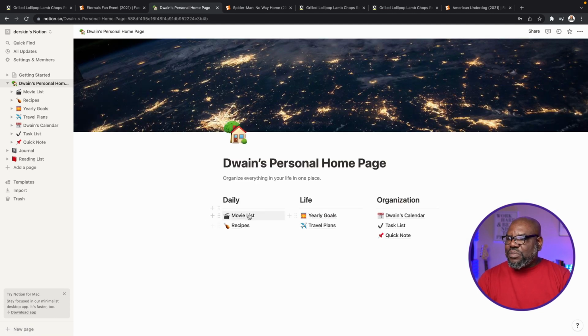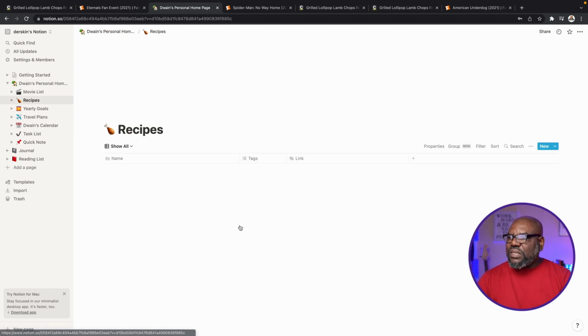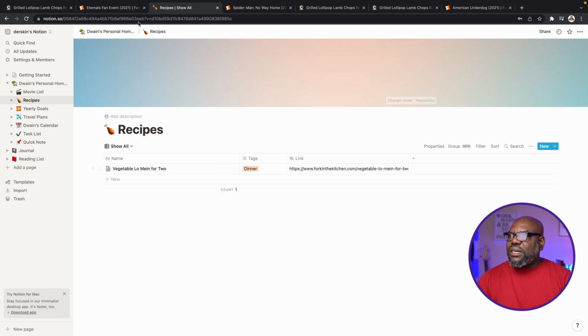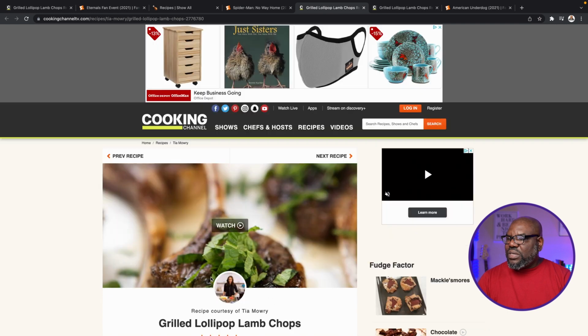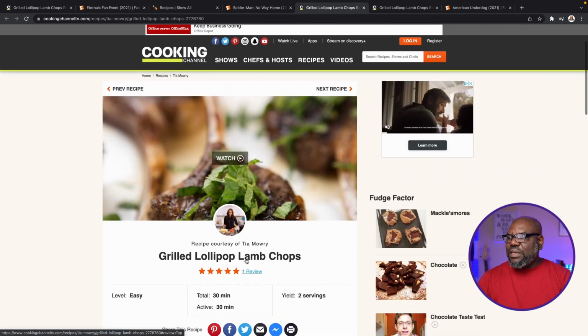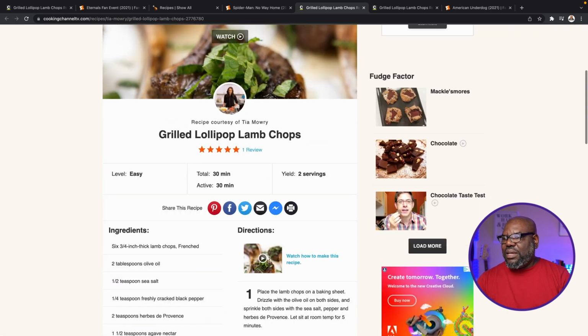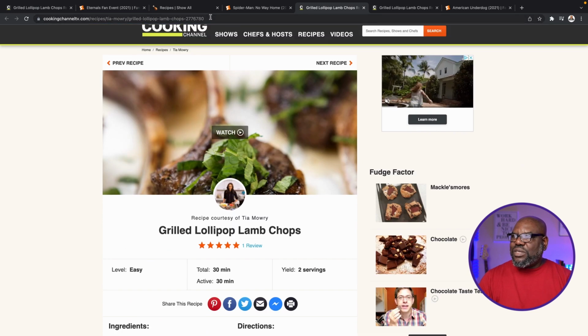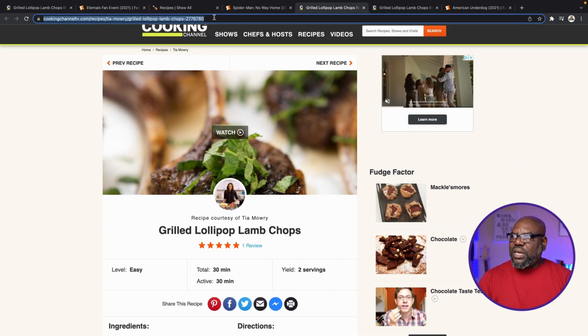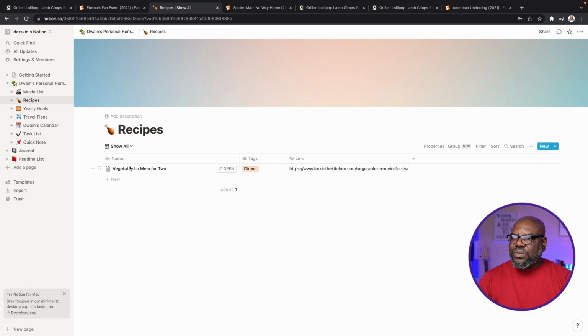Same thing for recipes, right? So you click on recipes, and let's see, where did I go? I found a recipe. Yeah, I found this one for grilled lollipop lamb chops. Yeah, that sounds delicious, right? So let's go ahead and copy that link and go back to our recipes. And I'm going to paste the link over here.